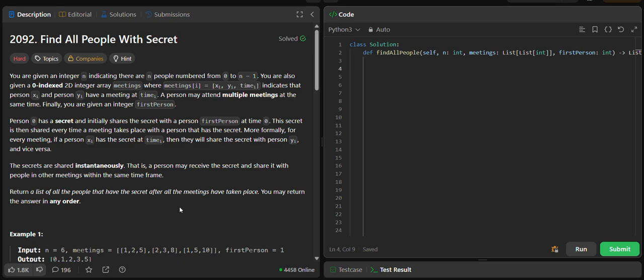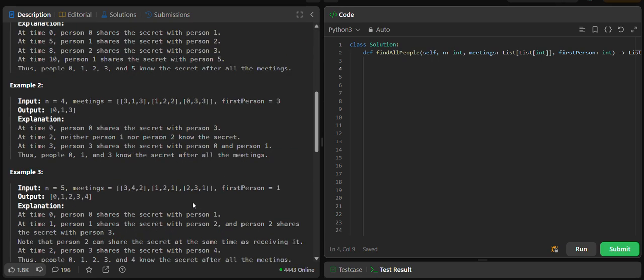That means suppose the first person has shared the secret with some other person in the meeting, but this other person is already attending one more meeting at the same time. That means the other person can share the secret with a third person as well. Okay, it looks quite confusing, right? So let's look at an example to get a clear view.